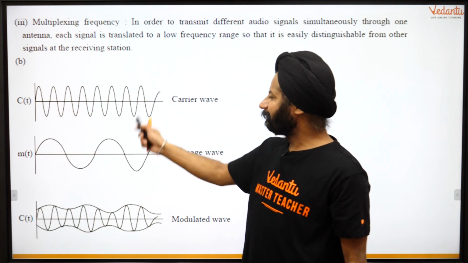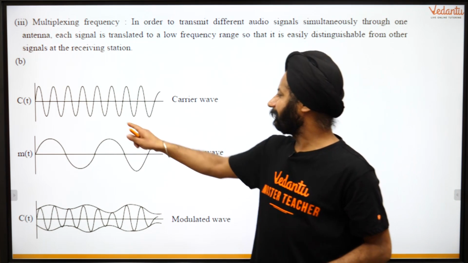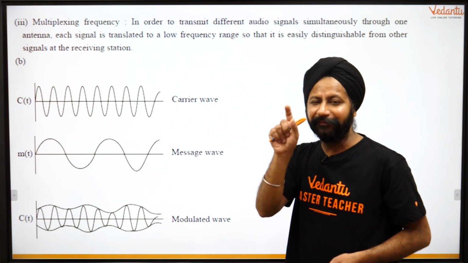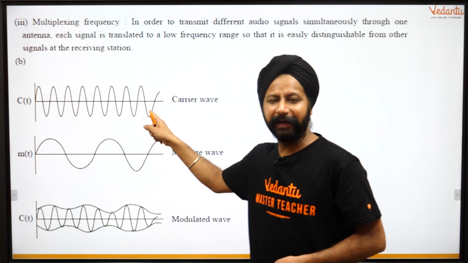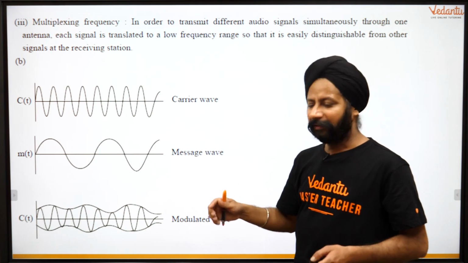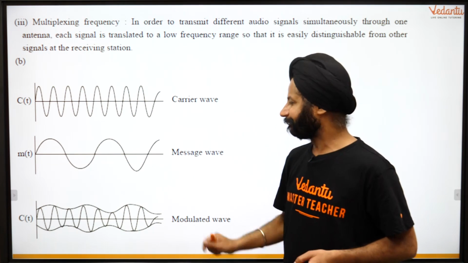ठीक है. Now this is one of the examples of modulation. This is amplitude modulation. This is the carrier wave. This is the frequency 92.5 megahertz वाली. This is the carrier wave. This is going to carry that signal. This is the message wave. What you're singing, speaking, whatever. This is the message that has to be sent.